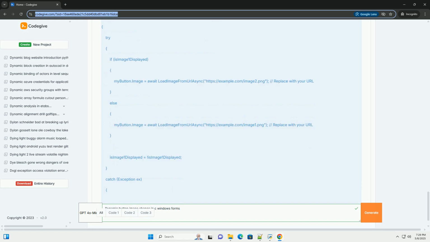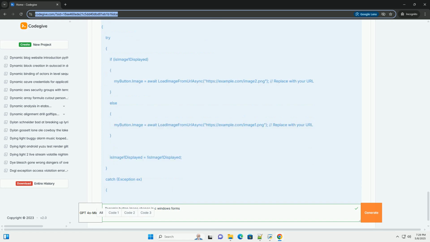You can also adjust how the image is displayed. ImageAlign controls the alignment of the image within the button. Possible values include MiddleCenter, MiddleLeft, MiddleRight, TopCenter, etc. ImageScaling controls how the image is scaled to fit the button.